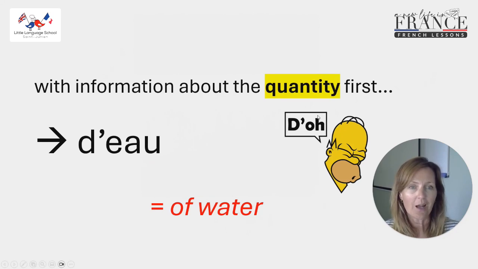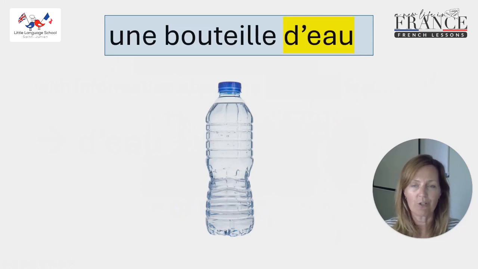D'eau. So think of Homer saying Deau when he's remembering something or bumping his head or whatever he does. Deau is how we pronounce it, and like I say, we use d'eau when we know how much water. We're giving some information about the quantity of water first. So let's have a look here.